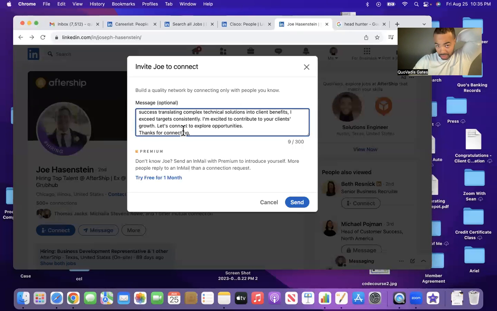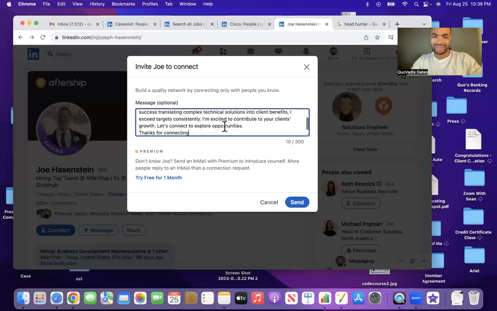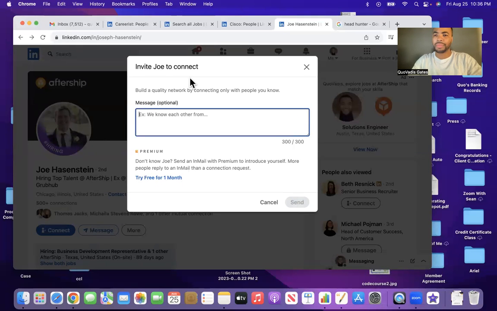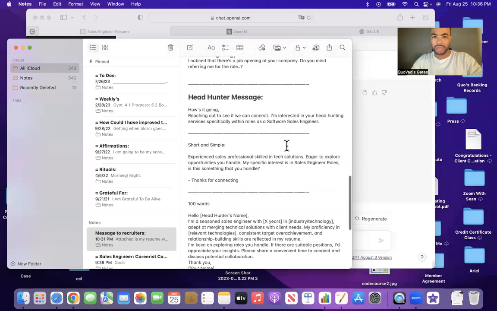But let me also read this message to make sure that this is a good message. So: Hello, I'm an accomplished sales engineer experienced in SaaS with years of success translating complex technical solutions into client benefits. I exceed targets. I'm excited to contribute to your client's growth. I mean, this message has no call to action. It doesn't have a lot of things. I'll delete that. I'm going to use that headhunter message because at least I have a call to action there. And I'm going to tighten up these messages as we go.